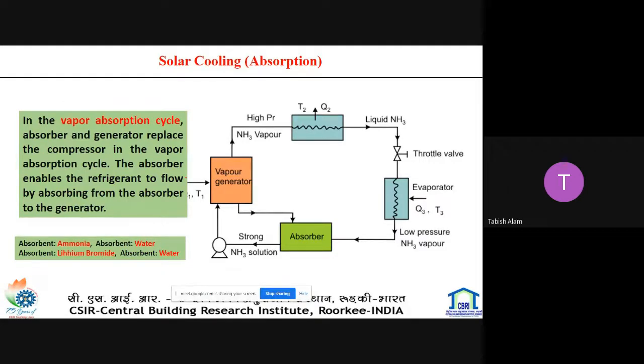The absorber enables the refrigerant to flow. Basically, in this system there is a combination of the vapor generator and the absorber. The absorber is where the refrigerant is absorbed, and this solution is transferred to the vapor generator, where waste heat or low grade energy can be utilized to produce the vapor of the refrigerant that has been absorbed in the absorber. So this cycle is similar to the vapor compression cycle.